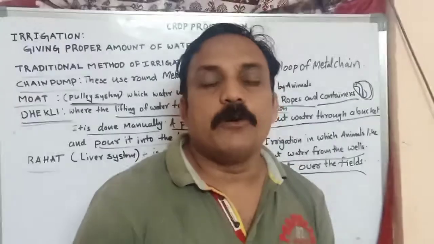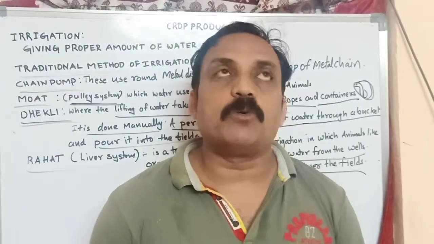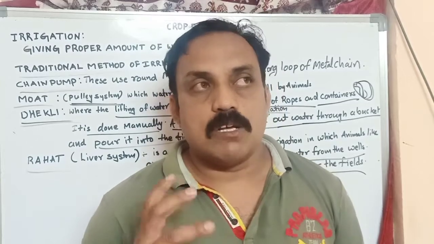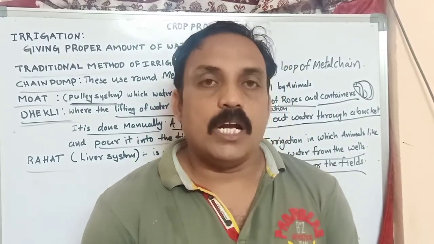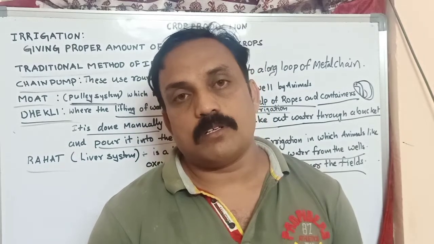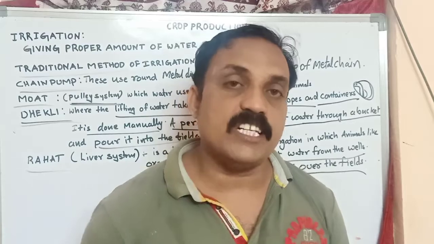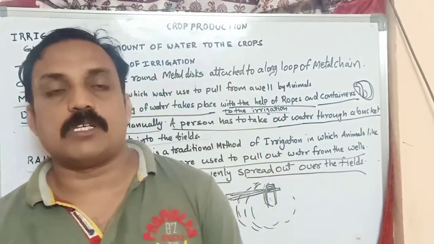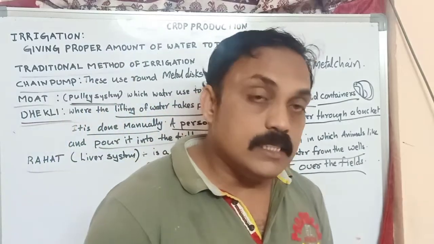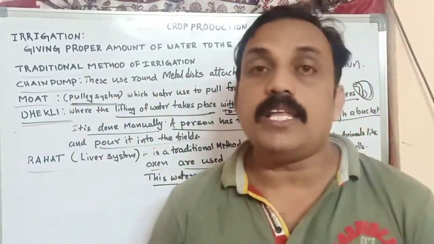Hi everyone, now we are going to discuss crop production and management. Already we learnt about preparation of soil, sowing, the importance of sowing, and what precautions we have to take before sowing the seeds. And already we learnt about two terms in basic agricultural practices. The third term in basic agricultural practices is irrigation.